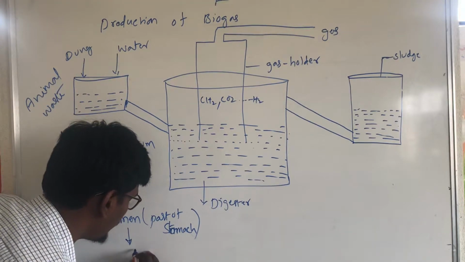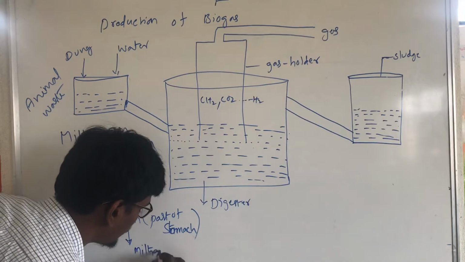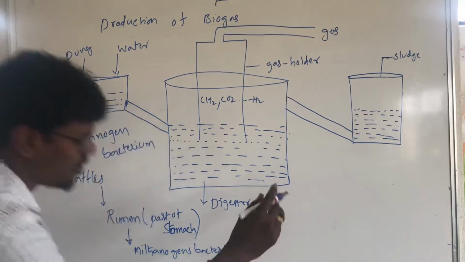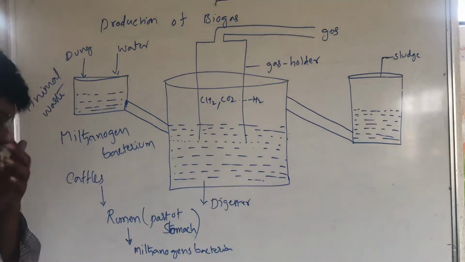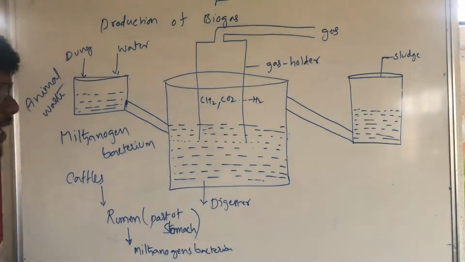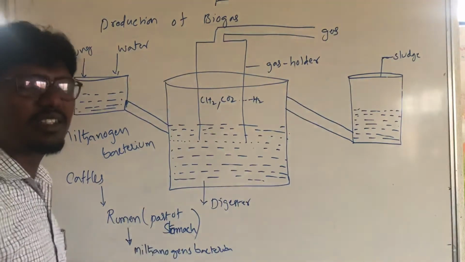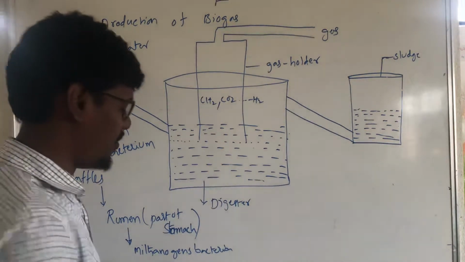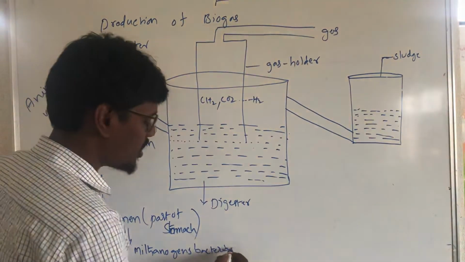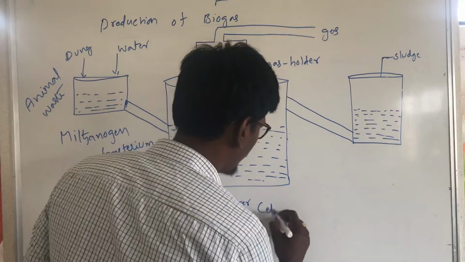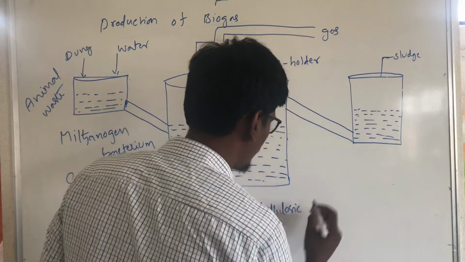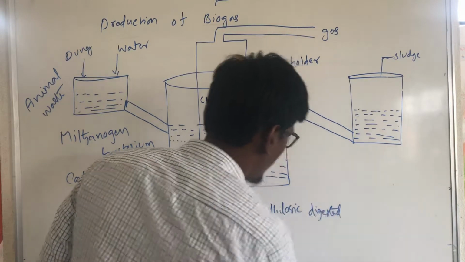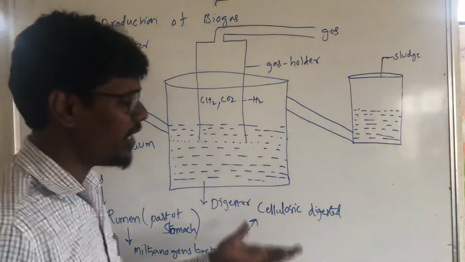These methanogen bacteria carry out cellulosic digestion activity on the substrate. The cellulosic material will be digested.